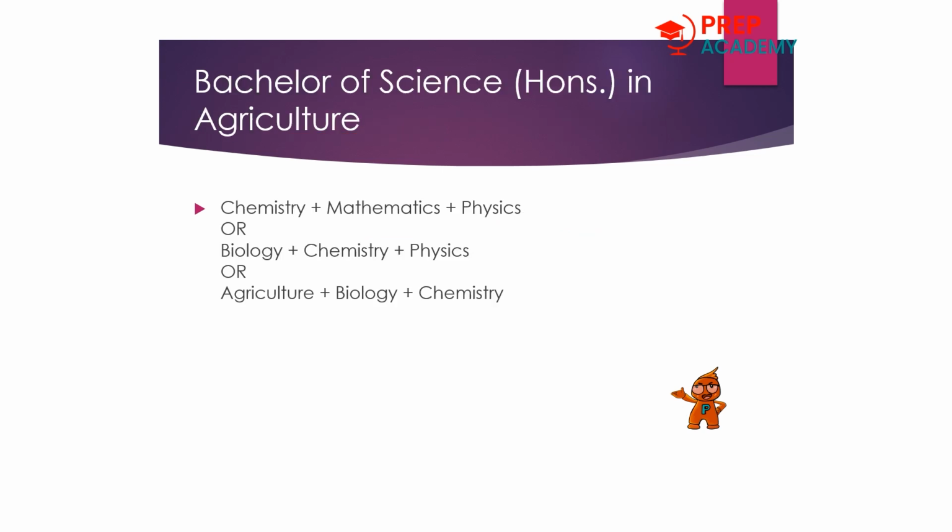Also, agriculture is one of the best courses in BHU, and there are multiple options for domain subjects in agriculture. They're offering chemistry plus mathematics plus physics as one of the domain maps, and the second one is biology plus chemistry plus physics. Along with this, there is a third option: agriculture plus biology plus chemistry. These three options are available in the agriculture course.